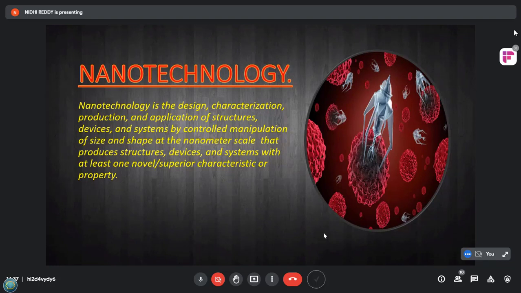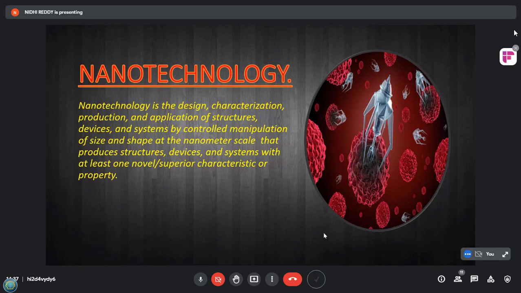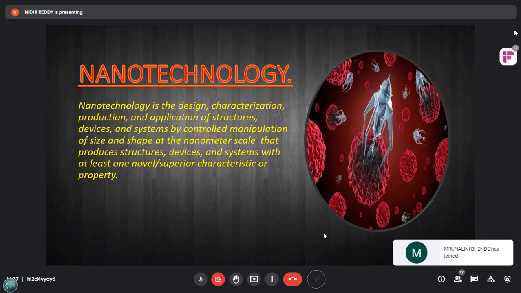So essentially, one is studying the nanomaterial and their properties, that is nanoscience, and on the other hand, the other is using those materials and properties to create something new or different, which is nanotechnology.